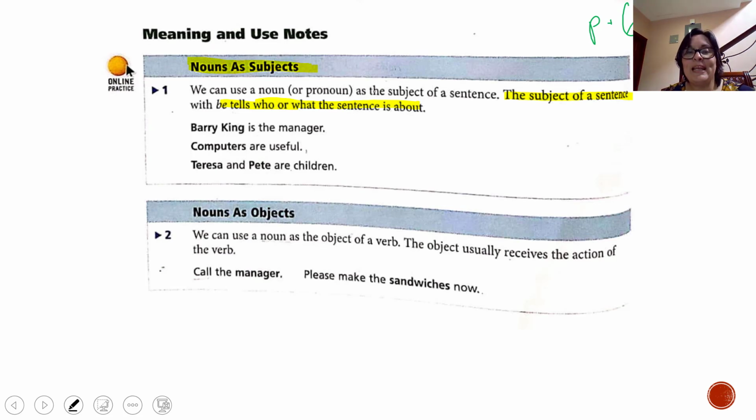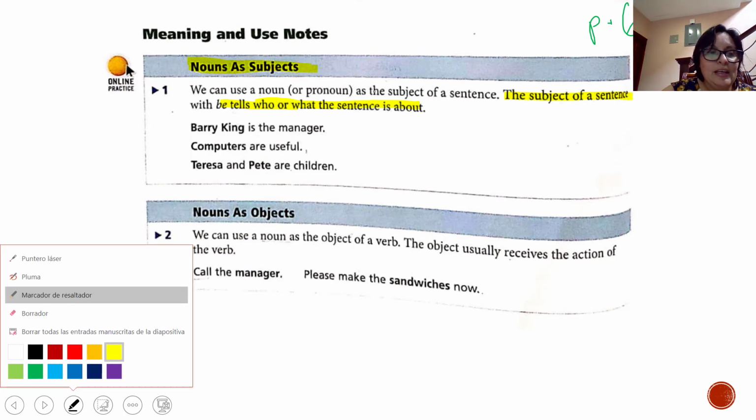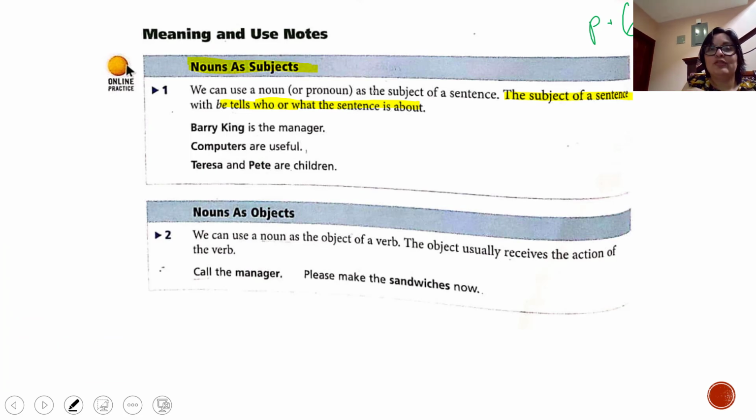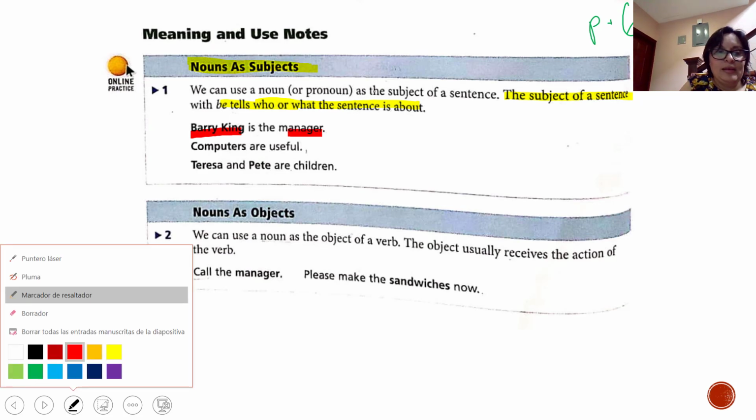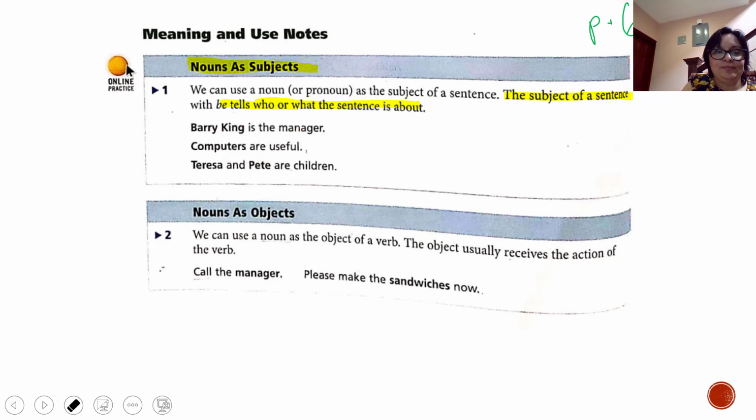Barry King is the manager. If you see here, we have two nouns, Barry King and manager. But tell me, Barry King is a noun and manager is another noun. But the sentence is talking about whom?